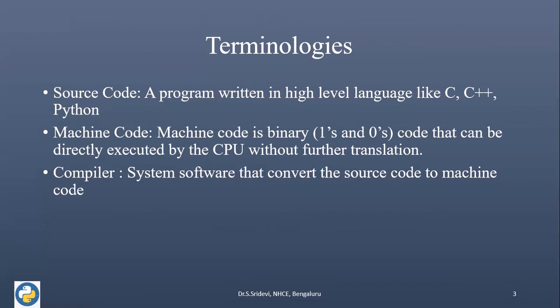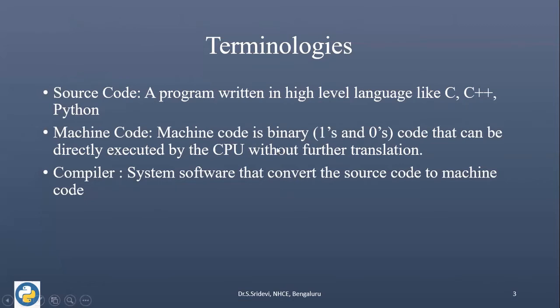First, we'll look at some basic terminologies. First one is source code. Source code is nothing but a program written in a high-level language like C, C++, Python, and so on. This program is similar to English, but it will follow the syntax of a particular programming language. Our computer cannot understand the source code. What the computer can understand is only binary data, which is nothing but zeros and ones.